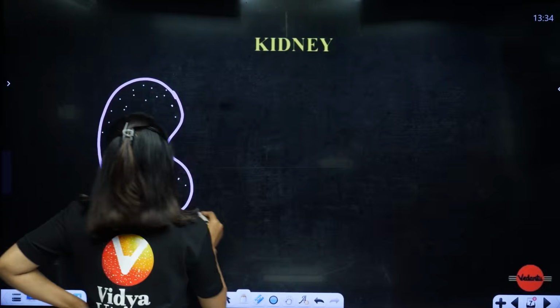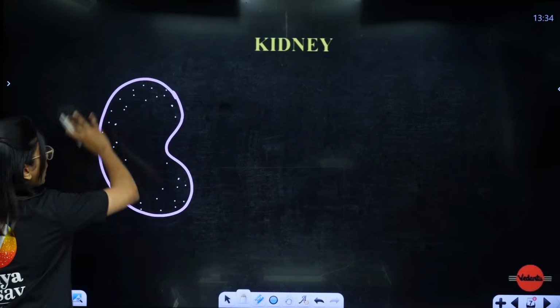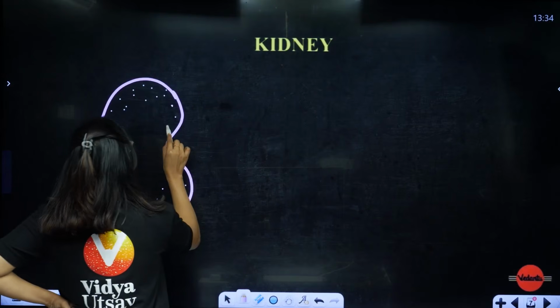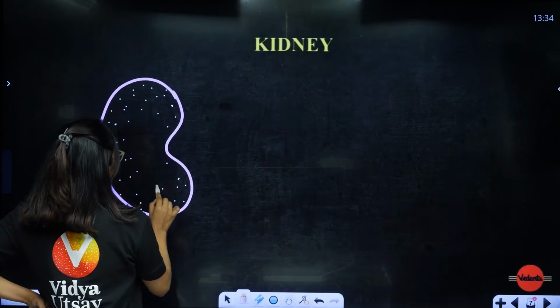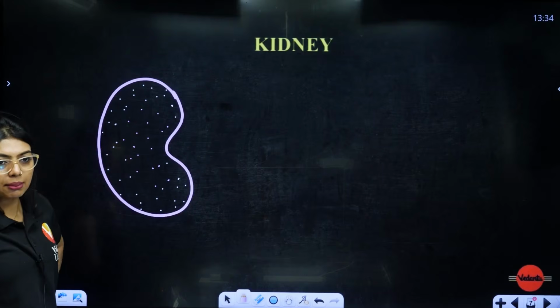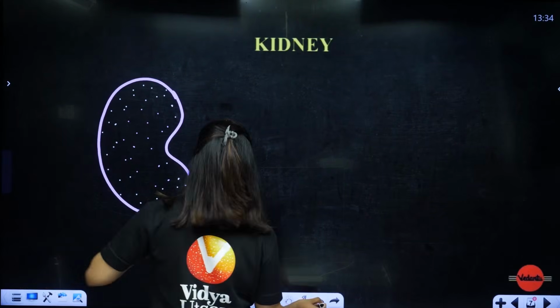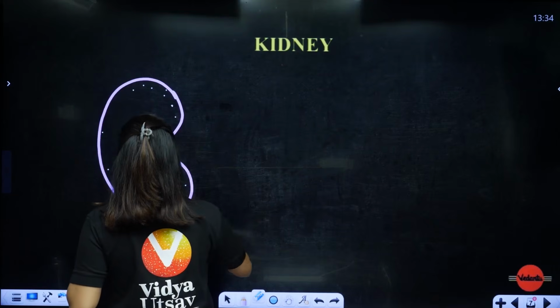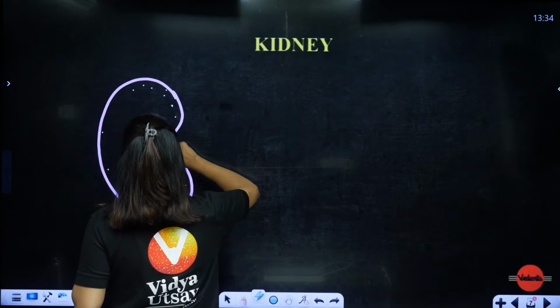Wherever I have put the dots, to the peripheral region, this is your cortex, and inside, right here in the center, you will have your medulla. This region where I am drawing the dots is going to be the medulla region. So remember that the kidney has two main regions.